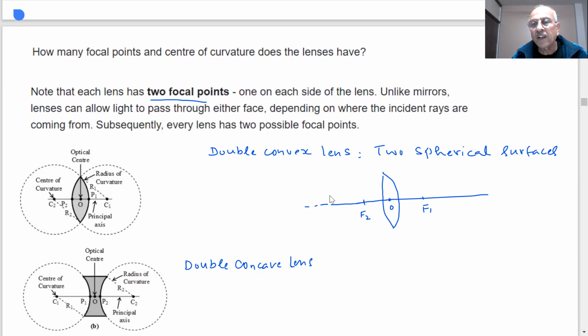Double of this we call the centers of curvature, C1 and C2. Like this, for a concave lens also, you will have two focal points. Lenses can allow light to pass through either face depending on where the incident rays are coming. Therefore, every lens has two possible focal points. Is it clear? Why do we talk of two focal points?